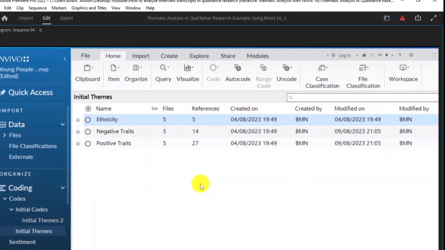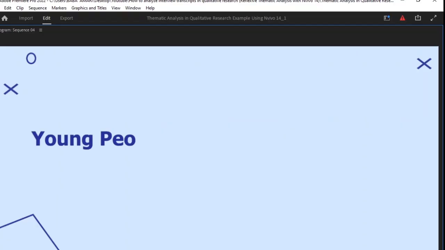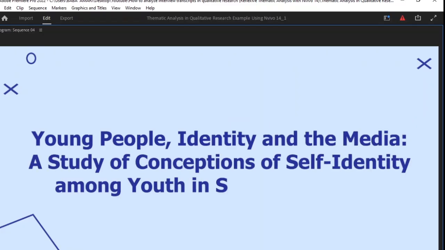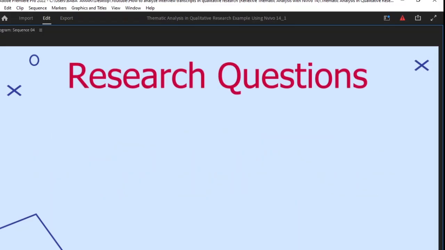To review our potential themes, we have to actually go back. First, we read our research topic and research question so that we can review the themes and see whether they fit with our research questions. For this case, our research topic is Young People, Identity and the Media, a study of conceptions of self-identity among youth in Southern England. I had these research questions.